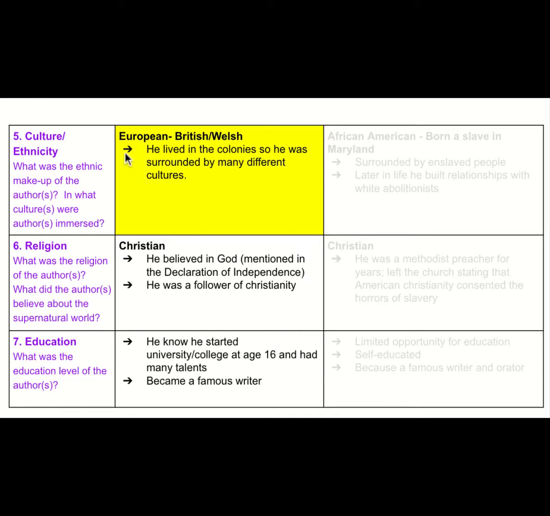Jefferson was European, particularly he was British and Welsh. He lived in the colony, so he was surrounded by many different cultures. He was a Christian. He believed in God. It's mentioned throughout the Declaration of Independence. He was a follower of Christianity. And in regards to his education, Jefferson was very well educated. He started university or college at the age of 16 and had many, many talents. He eventually became a very famous writer.